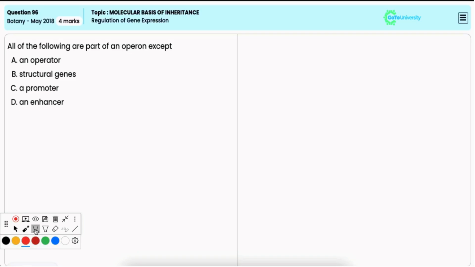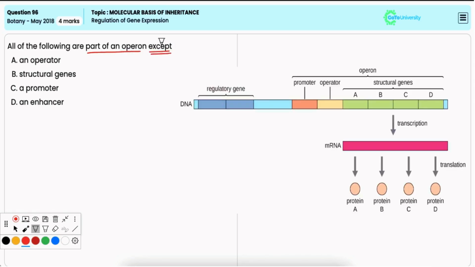In this question, you have to identify which is not a part of the operon. Option A, an operator. Now, the operator is a DNA segment that acts as a binding site for the repressor protein, and it regulates whether the structural gene of the operon would be transcribed or not. Hence, it is an essential part of an operon. Thus, it is incorrect option.